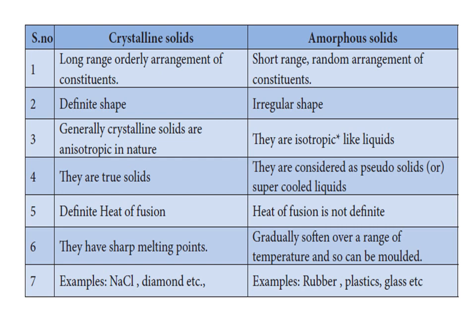Crystalline solids have definite heat of fusion. Amorphous solids have indefinite heat of fusion. Crystalline solids have sharp melting points, whereas amorphous solids melt over a range of temperatures and so they can be molded. Examples for crystalline solids are sodium chloride, diamond, etc. Amorphous solids examples are rubber, plastic, glass, etc.